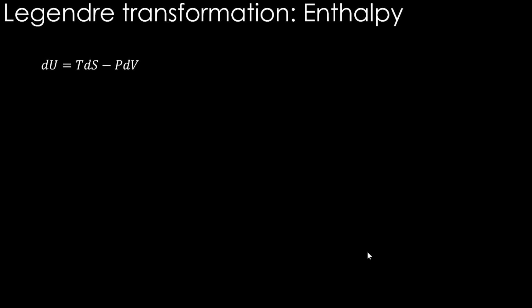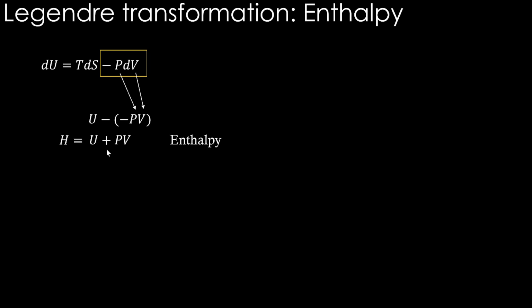Now why only dU and U and S? Why not we take this part? Okay, U as a function of V. Why don't we take this part? If we want to take this, we can simply take this minus PV, put it like this, subtract it from U. So minus PV is subtracted from U. We will get U plus PV now, right? This is called enthalpy, another state property. So again we are doing Legendre transformation to get a new state property, enthalpy.